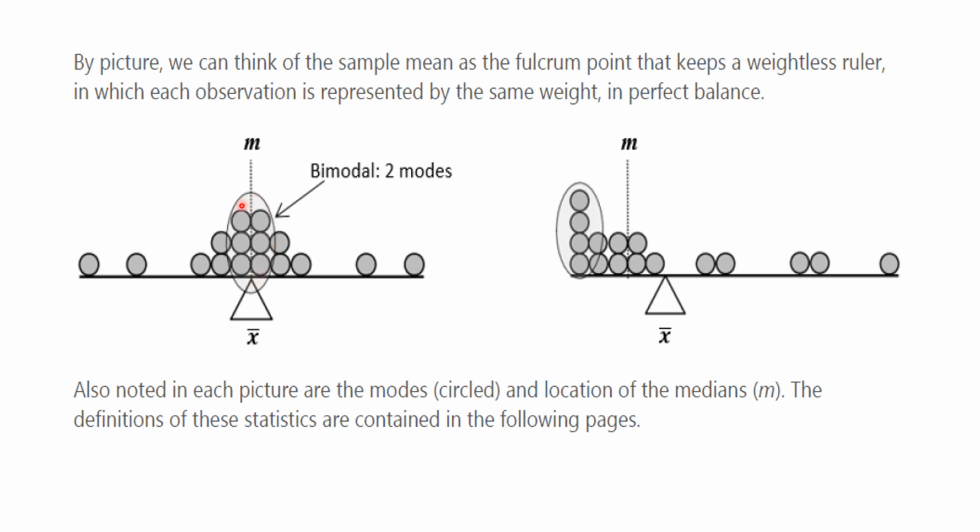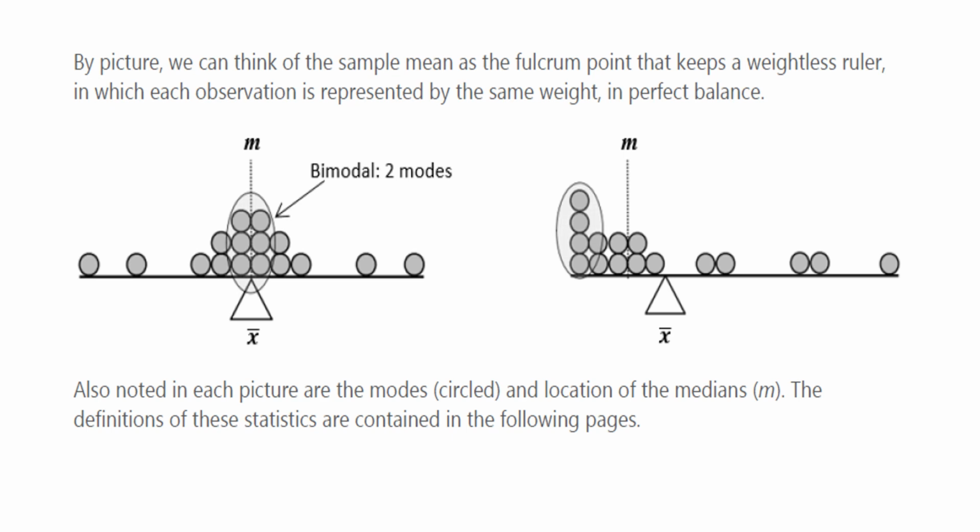Then these observations which are clubbed together are the mode, that is, the observations repeating with the highest frequency. In this picture, you can see that the frequency, that is the mode, is 4, because these four observations are repeating. The median is the center value: 8 observations are lying on this side and the other 8 observations are lying on the other side. And this is a case of bimodal, that is, two modes, where two different observations have the same frequency, meaning they repeat the same number of times.